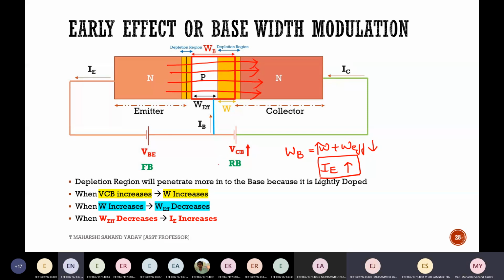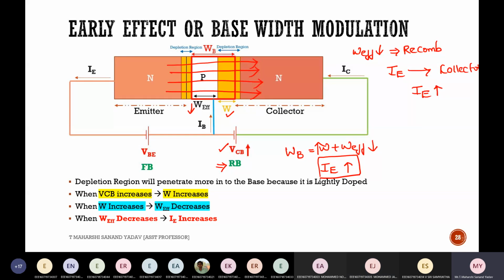Reverse bias simply depends upon VCB. If VCB is increased, this width is increasing. If this width is increasing, W effective is decreasing. Because of which, if W effective is decreasing, then obviously recombination rate will decrease. If recombination rate will decrease, then obviously IE will enter directly into the collector part, which is nothing but IC increasing. Yes, this is a very important question: Early effect or base width modulation.